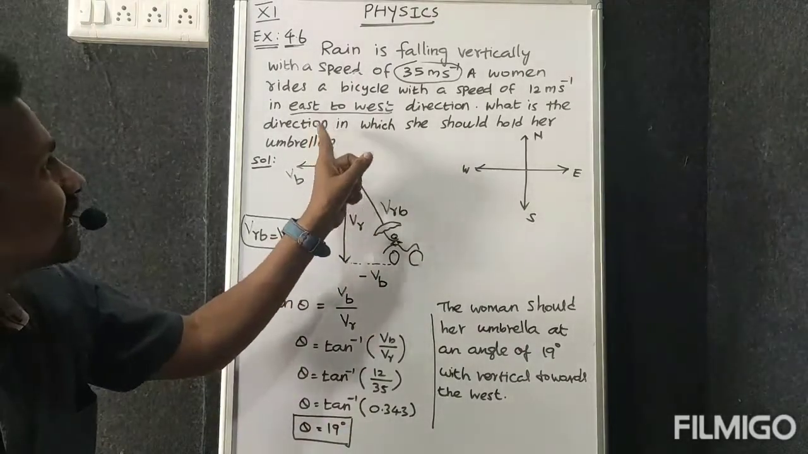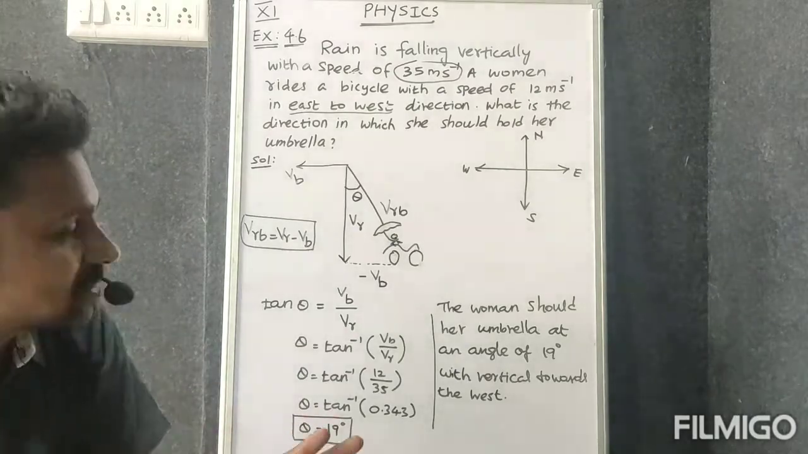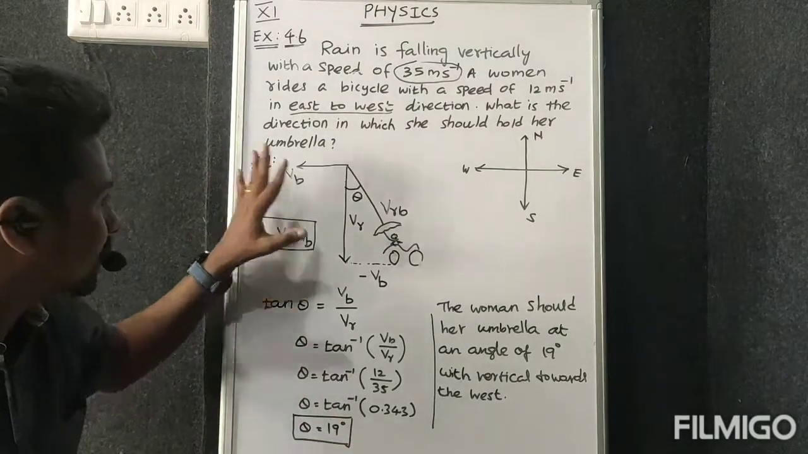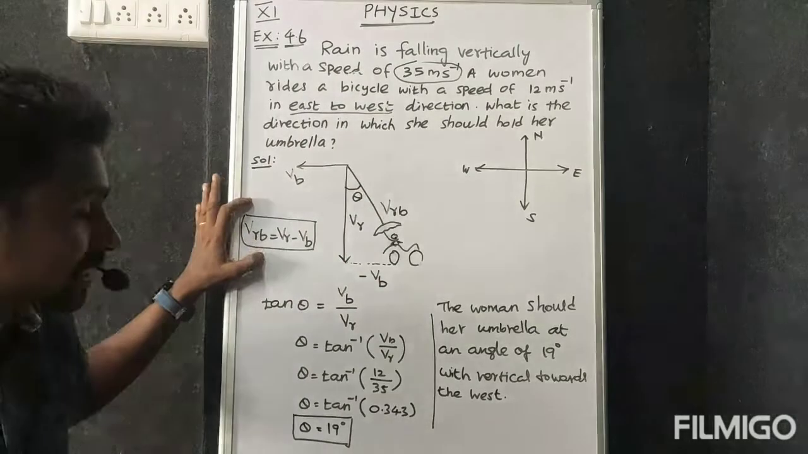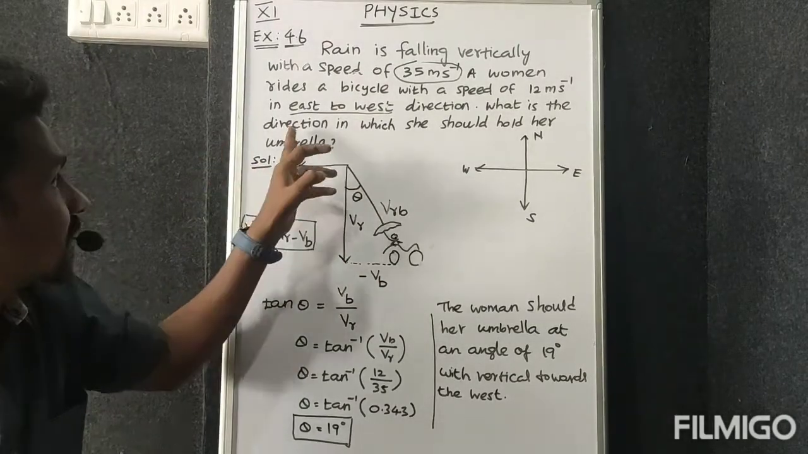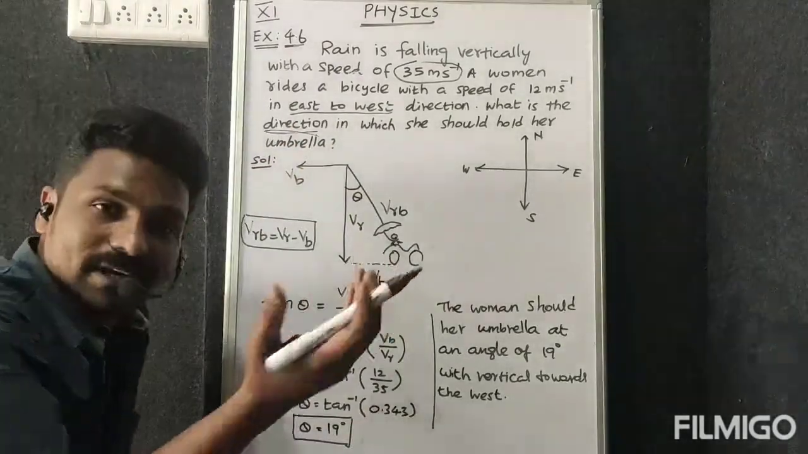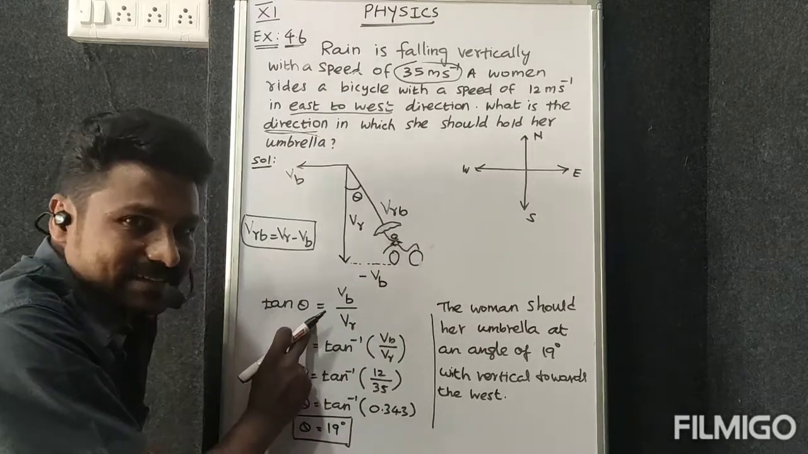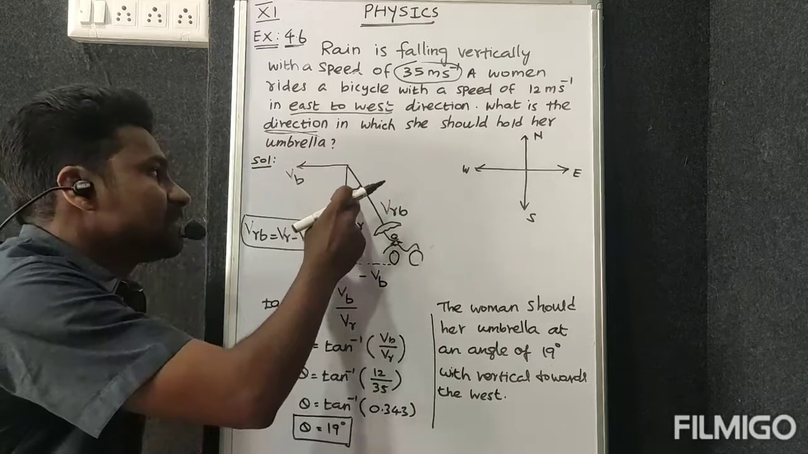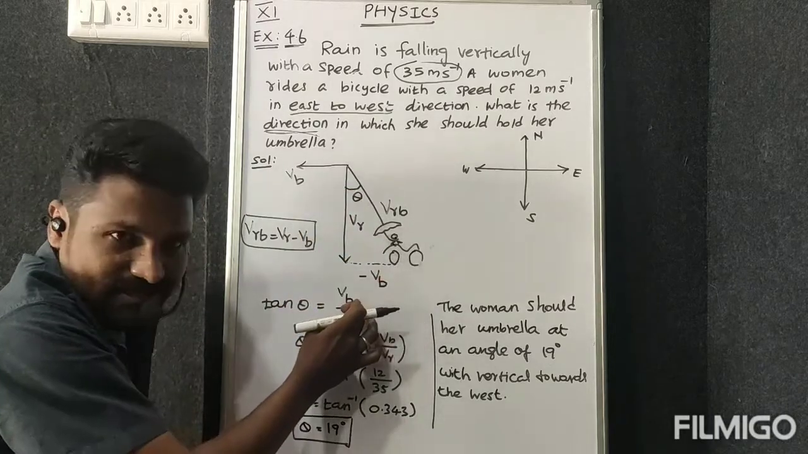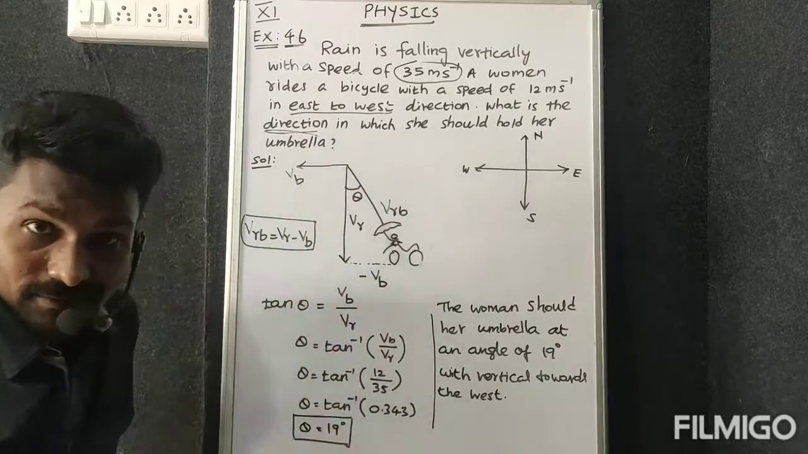So now they are asking only the direction. That means angle only asking. Okay, so no need to find any magnitude. So here actually what concept is there? Relative velocity concept is there. For that only I write this formula. But here they are asking only the direction. That is the angle only asking. So you know very well by using the tan theta. So tan theta is equal to opposite divided by adjacent. This is the theta. Opposite what? Actually this is VB. Then adjacent what? That is VR.